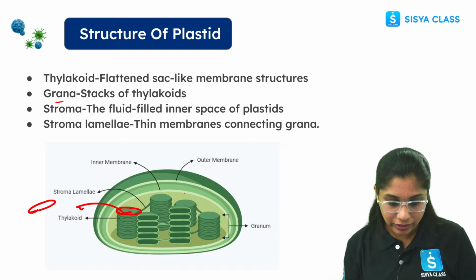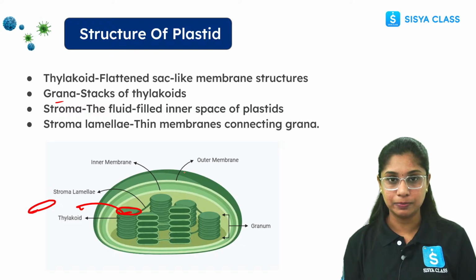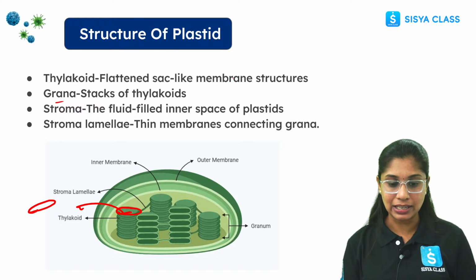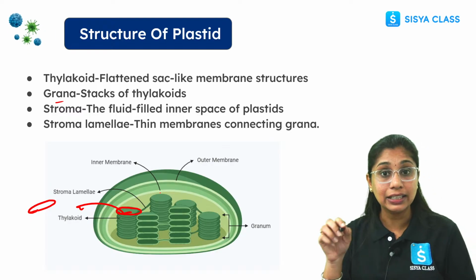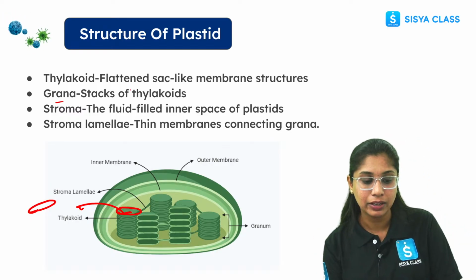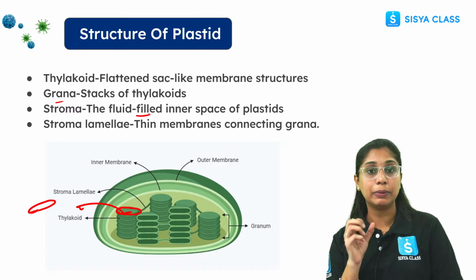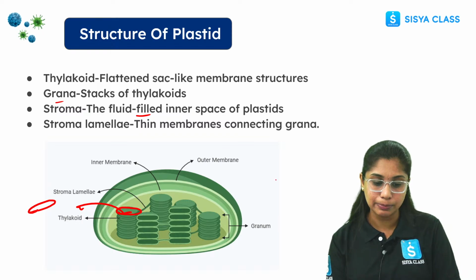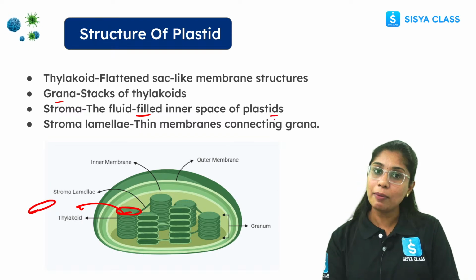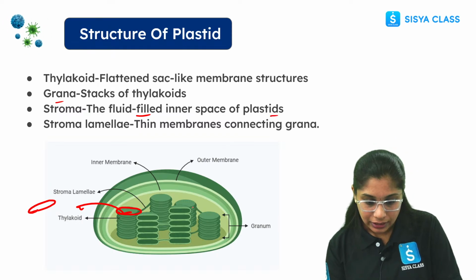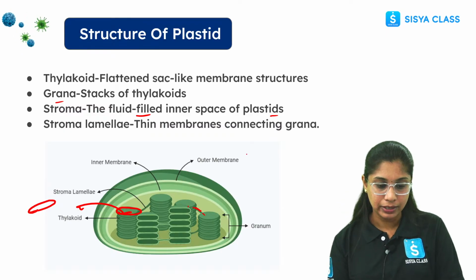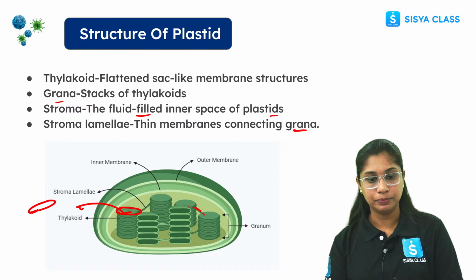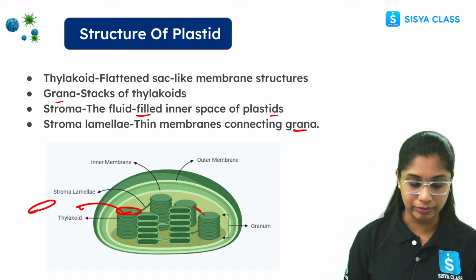If you see here the inner membrane, actually plastid is a double membrane structure. The area which is enclosed by the inner membrane is the stroma, which is the fluid filled inner space of the plastid. Stroma lamellae, if you see here, this membranous structure connects the grana. So this is the structure of plastid everyone. Alright?